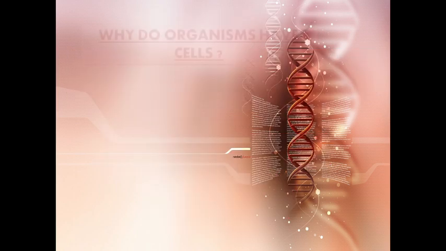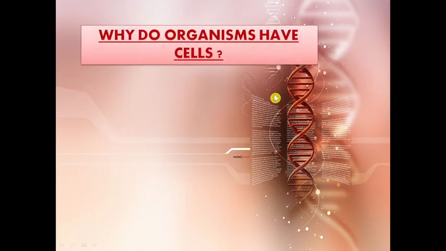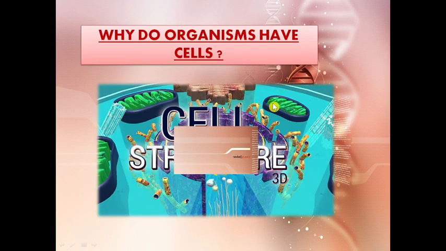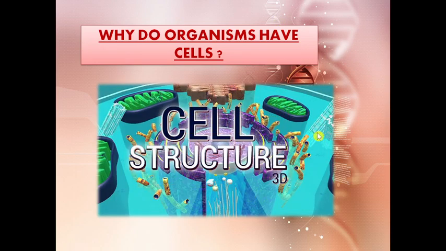Now let's get back to our question, why do organisms have cell? Now, most of you can answer that in living organisms, the metabolic reactions can occur only in a proper environment. And the cell is the structure which provides this special environment to support life. So, the cells are called life supporting chambers and they can perform all the functions required to run the body efficiently. And that's why organisms need cell.